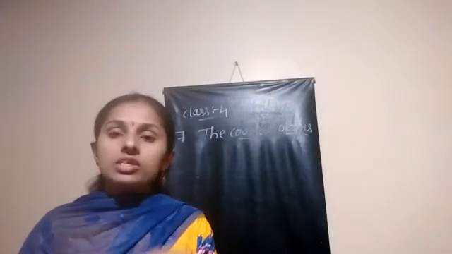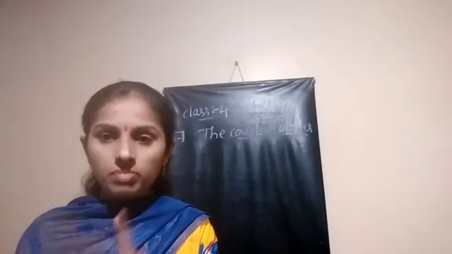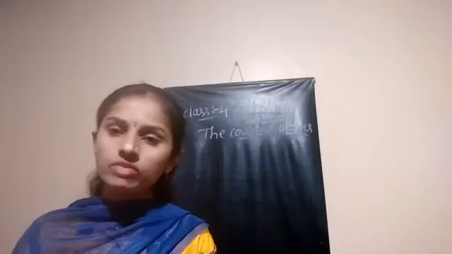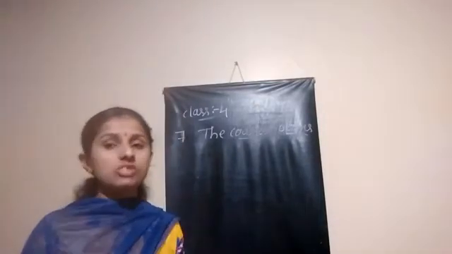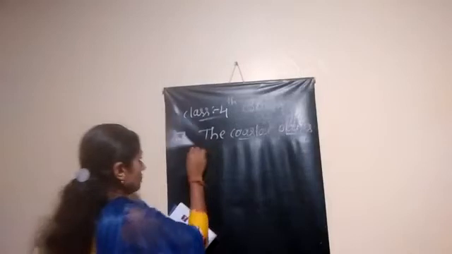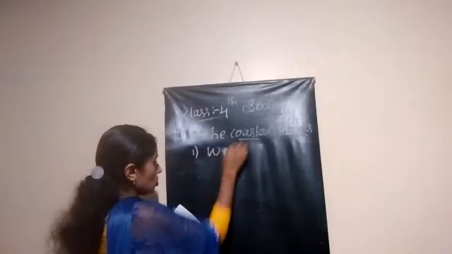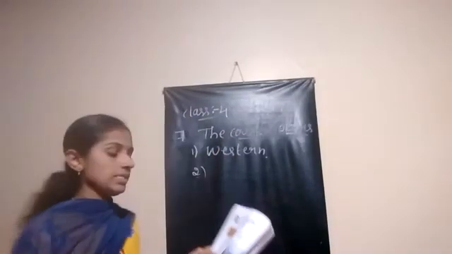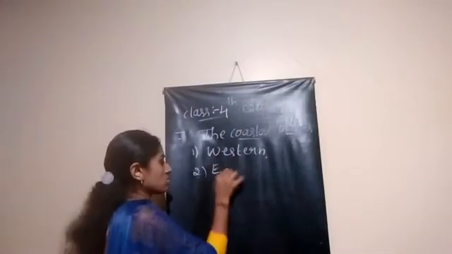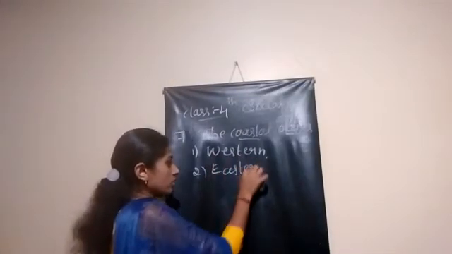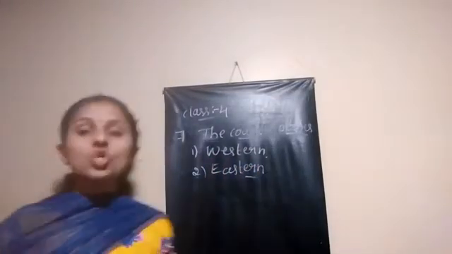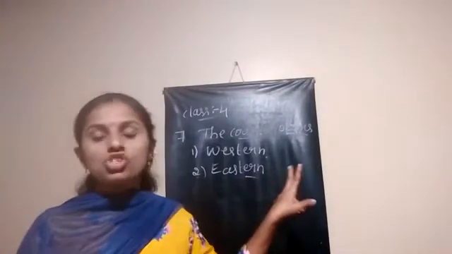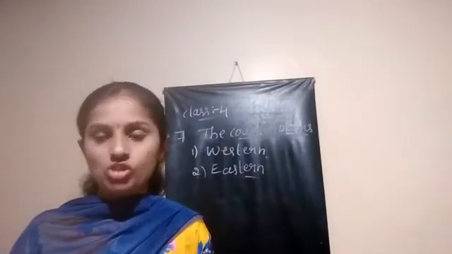So see here, in the coastal plains there are two major divisions. What are the two major divisions? One is the western coastal plain, and another one is the eastern coastal plain. These are the two major divisions of the coastal plains of India.